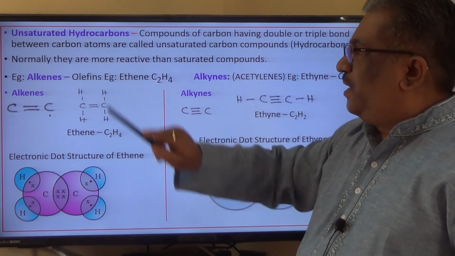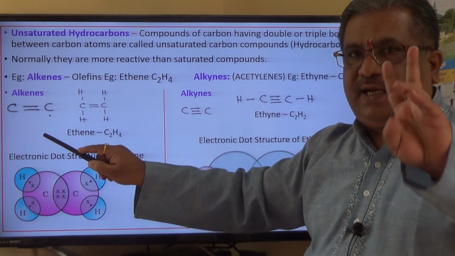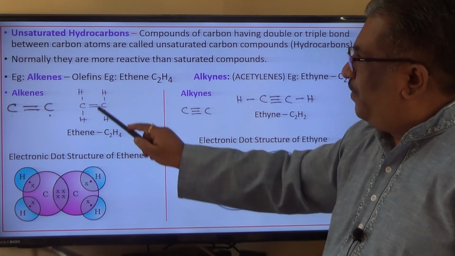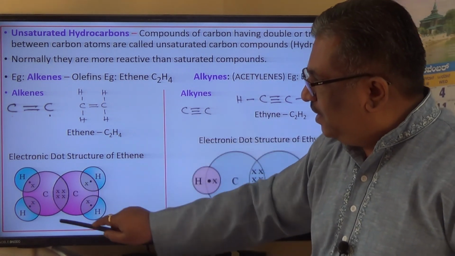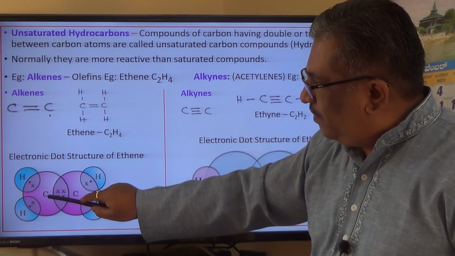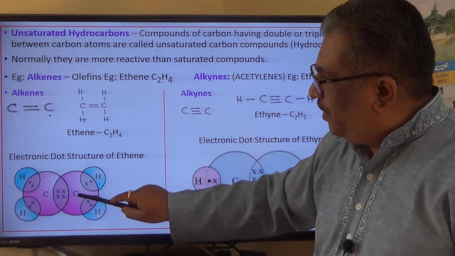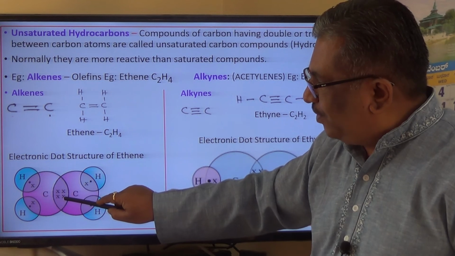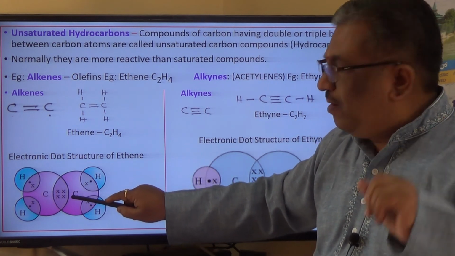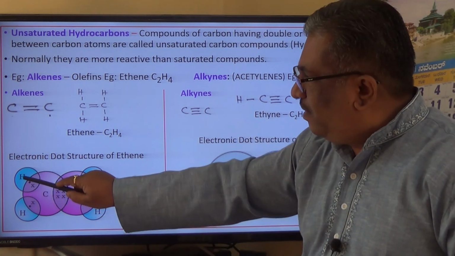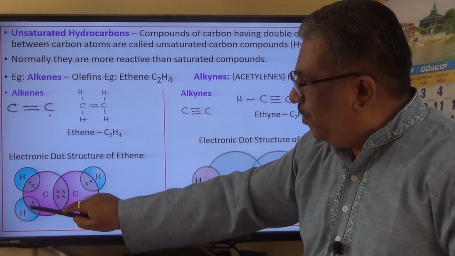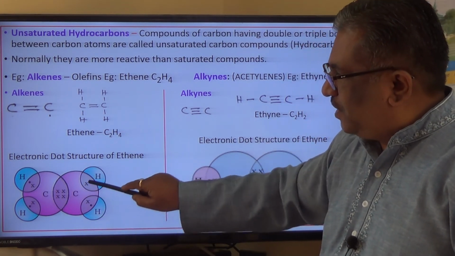Alkenes come under unsaturated hydrocarbons because between carbon atoms there is a double bond. The example is ethene. The molecular formula is C2H4, and this is the bond structure, and this is the electron dot structure. If you look at these two carbon atoms here, this carbon atom will share its two electrons with this carbon atom, which also will share its two electrons. So totally 4 electrons, two pairs of shared electrons or two bonds, and here one remaining electron will form a bond with hydrogen, another remaining electron will form a bond with the hydrogen, and similar case for this carbon atom also.